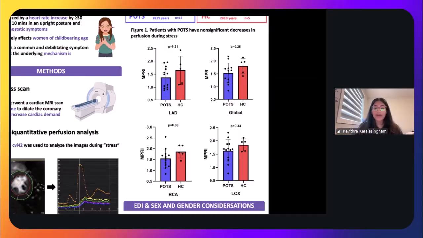So going back to the fact that this is preliminary data, we do only have a small number of patients and a small number of healthy controls right now, but seeing that there's a trend of decreased slope, it's very possible that we just don't have enough patients to look at the statistical significance of our data, and it very well could be that there's not enough blood going into the heart tissue when these patients are experiencing fast heart rate that could be causing the chest pain.